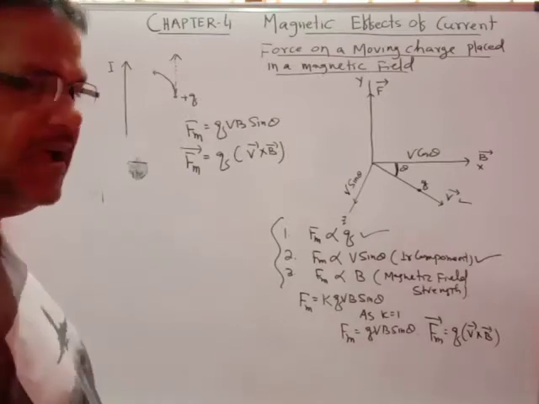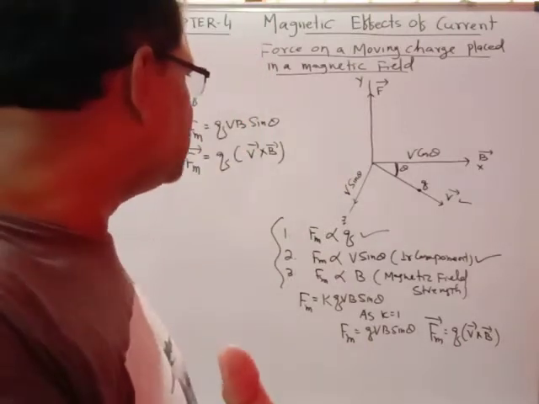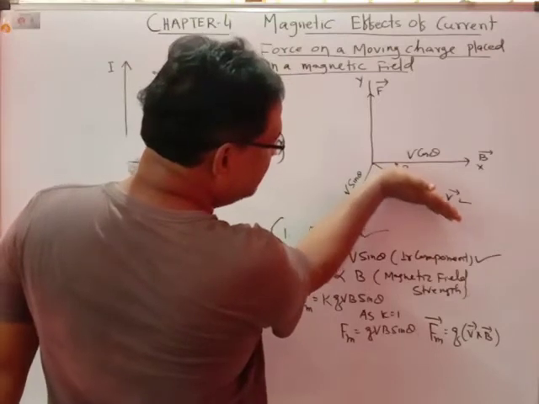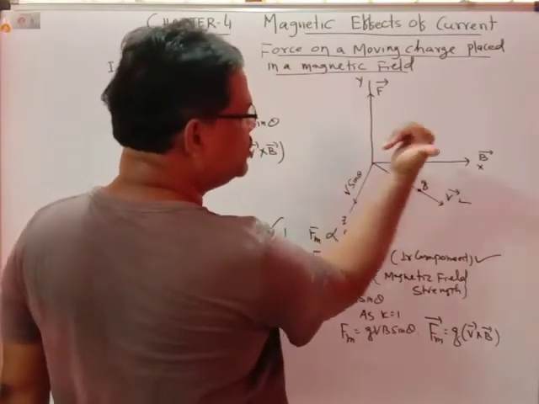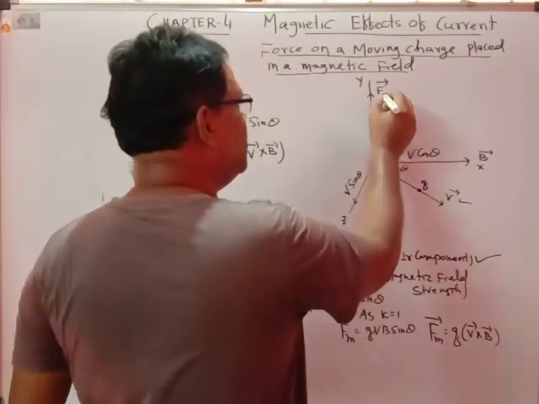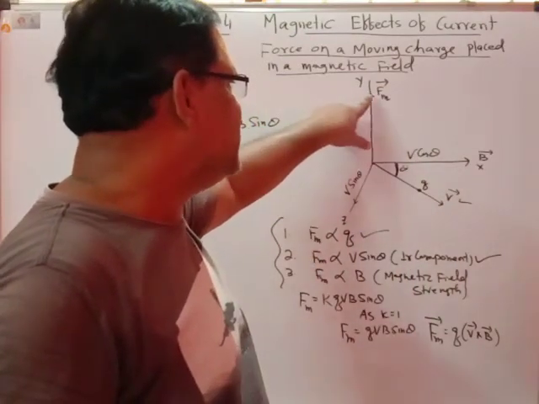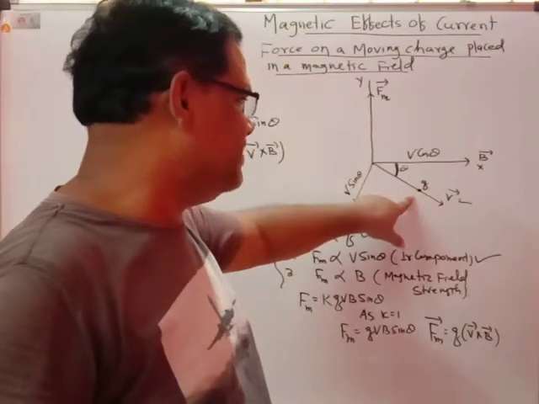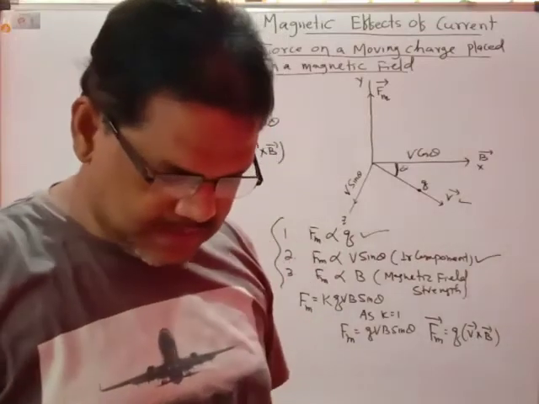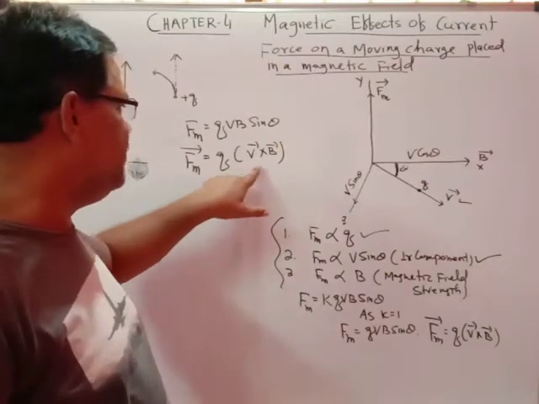If you follow the rules of the vector cross product, and turn the right hand from V to B, the direction along which the thumb points is the direction of the force. So the direction of the magnetic force will be along the y-axis. This means the magnetic force is perpendicular to the velocity of the charged particle, and it is also perpendicular to the direction of the magnetic field. So Fm equals q into V cross B.